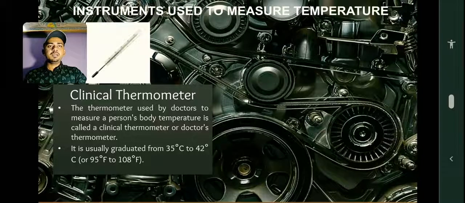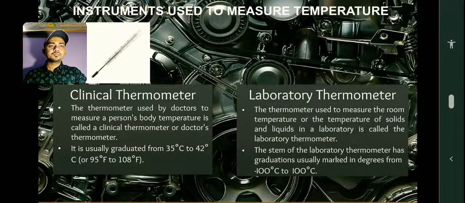Now we have the laboratory thermometer. A thermometer used to measure the room temperature or the temperature of solids and liquids in a laboratory is called a laboratory thermometer. It is not very commonly found and we don't use it commonly, but it is very important in laboratories. The stem of the laboratory thermometer has graduations usually marked in degrees from minus 100 degrees to plus 100 degrees. It may vary, some may have a smaller range, but mostly it is marked so.